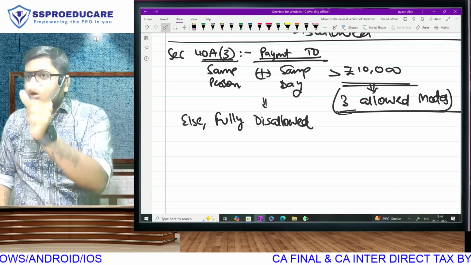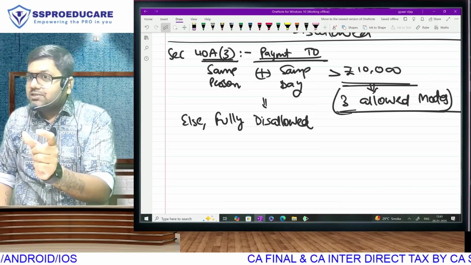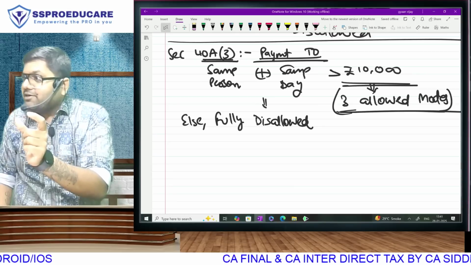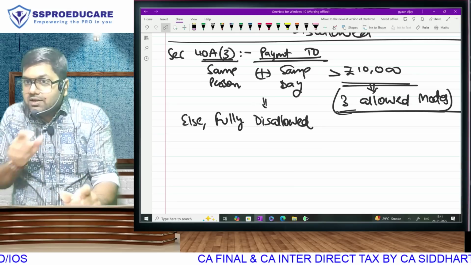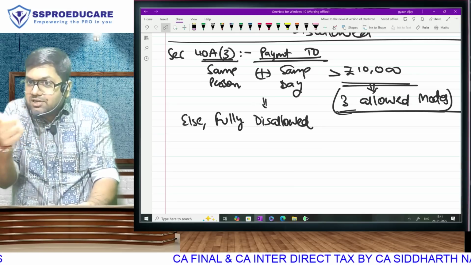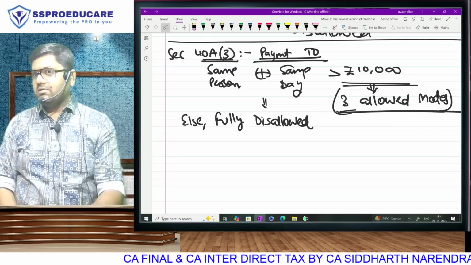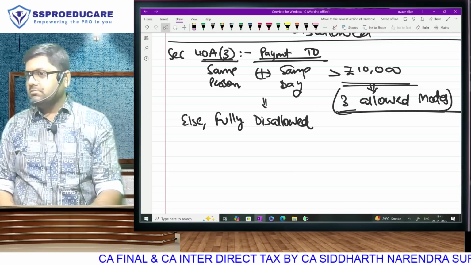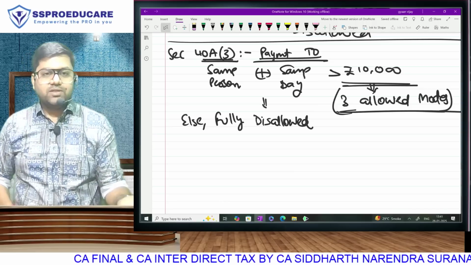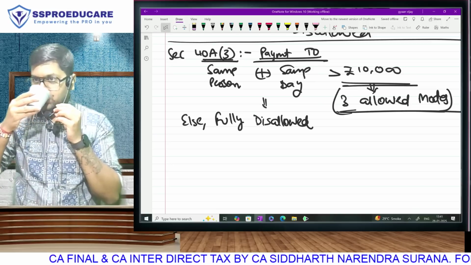Listen to this. In the cash ledger, the credit side is payments. Any individual entry more than 10,000. Think about it. If it is one entry, it means it is the same person, same day. If it is more than 10,000, we disallow that amount. Understood? Any expenditure more than 10,000 in cash is going to be disallowed.